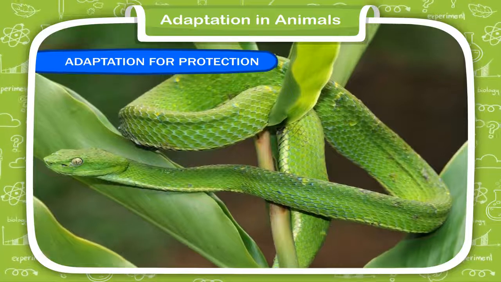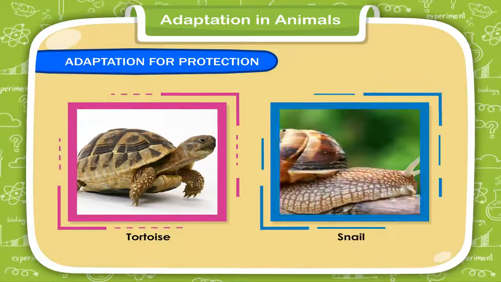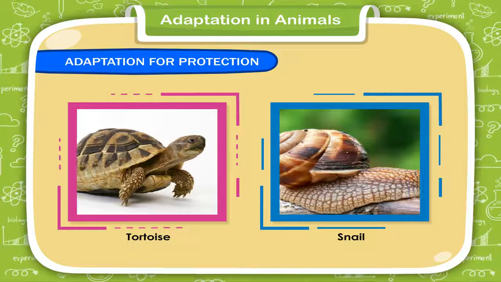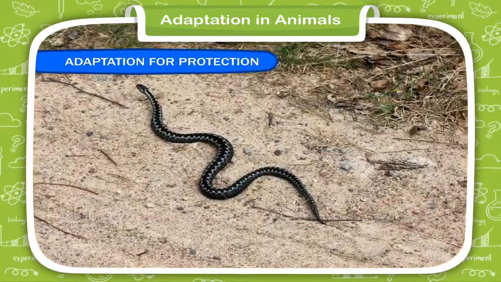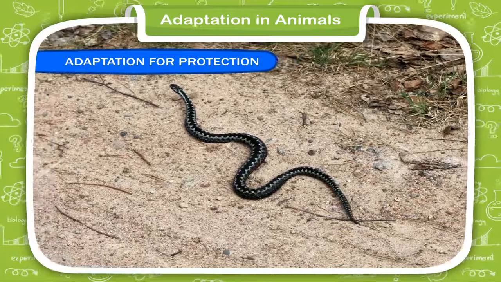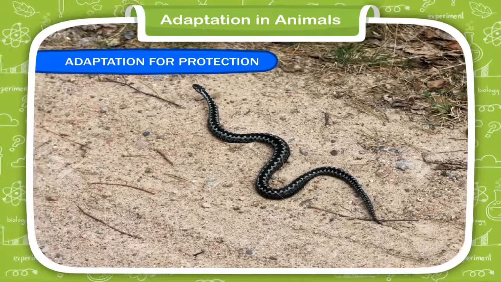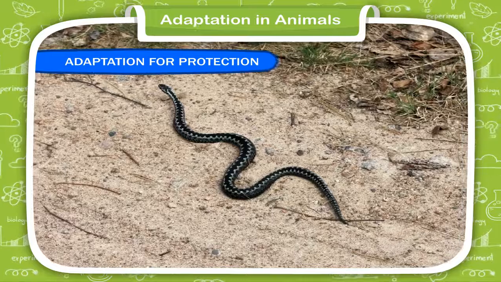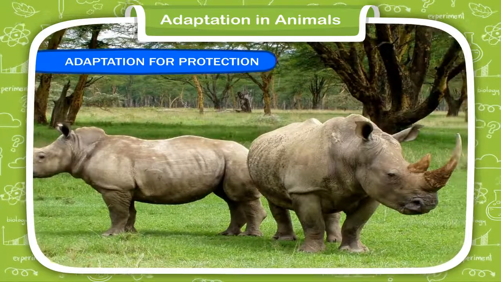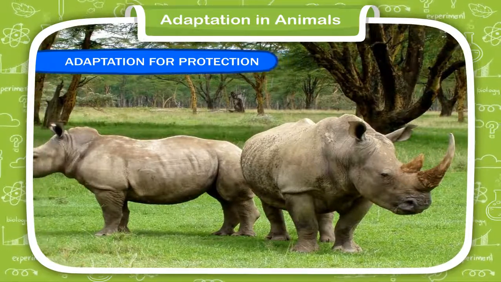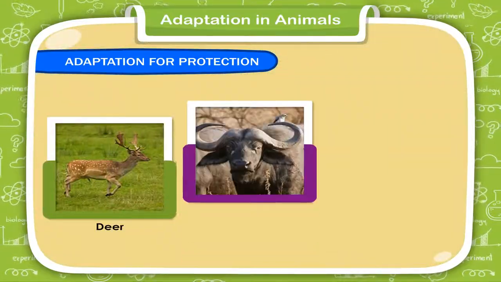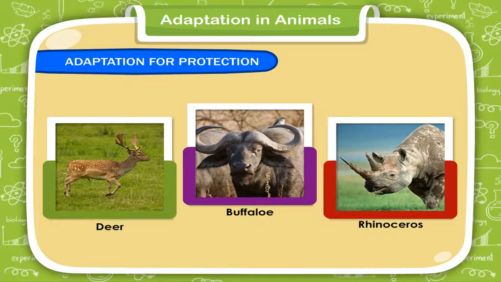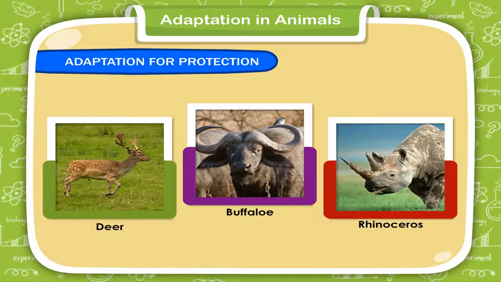Some animals such as tortoises and snails have hard shells on their bodies for their protection. Some animals like snakes protect themselves by pretending to be dead when they are in danger. Some animals have strong horns. When they see any opponent, they use their horns to fight. Deer, buffaloes, rhinoceros, etc. have horns.